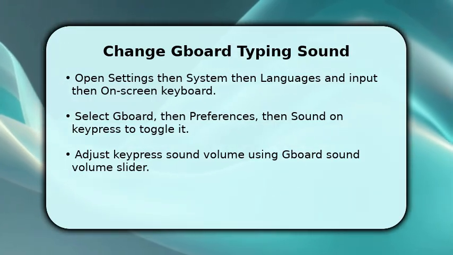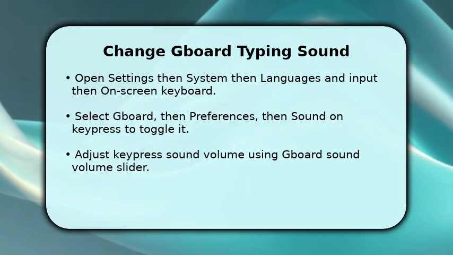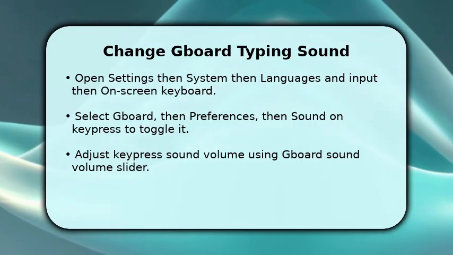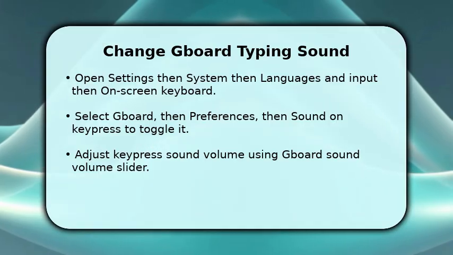Use the keypress sound volume slider to increase or decrease the click loudness. Tap Test Keypress to audition sound changes immediately after adjustment. Changes apply instantly across apps where Gboard is active on your device.